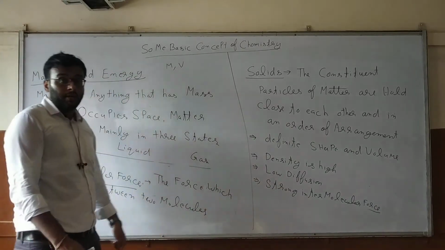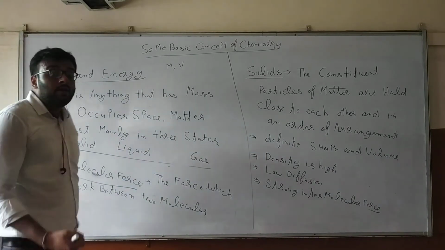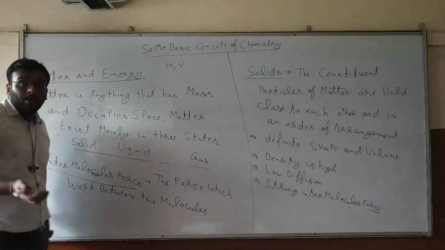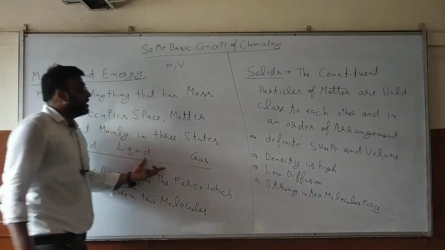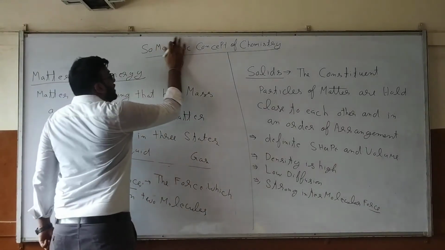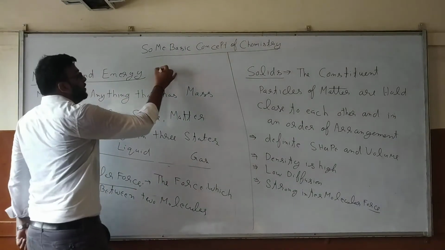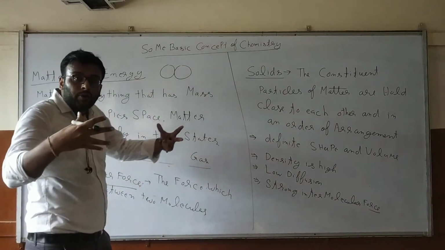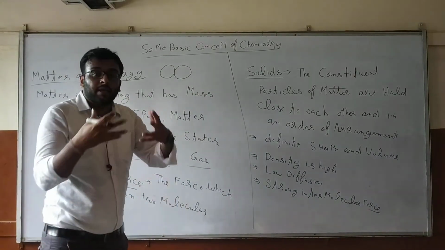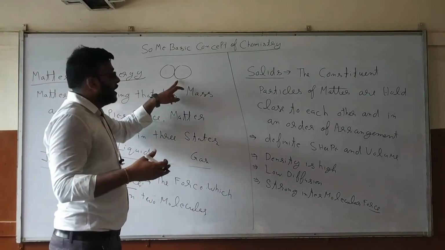Okay, so how can we define solid, liquid, or gas? Some students ask me how can you define it as a solid, a liquid, or a gas. If intermolecular force is very high, the molecules come as close as they can. Are you getting my point?